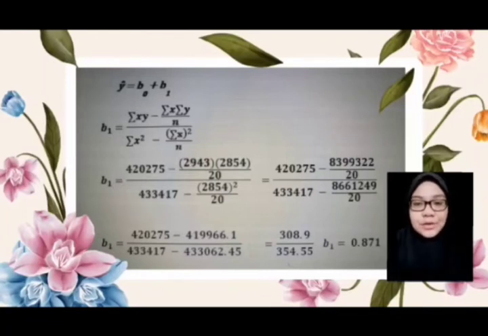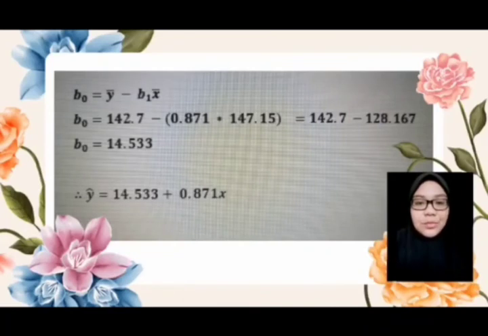B1 equals 420,275 minus 2943 times 2854 divided by 20, divided by 433,417 minus 2854 squared divided by 20. So we get the answer: B1 is 0.871. After getting the value of B1, we can find the value of B0.